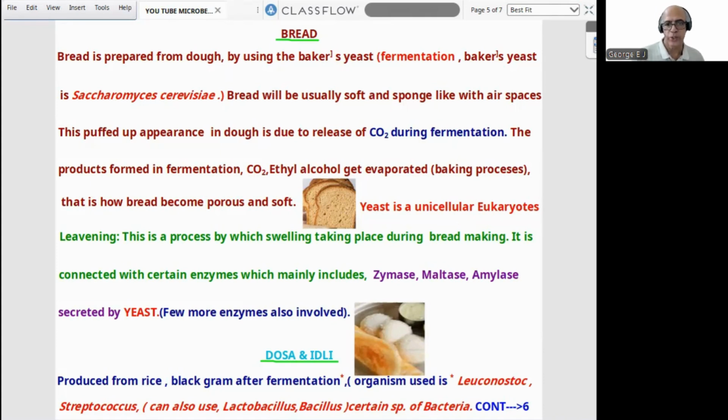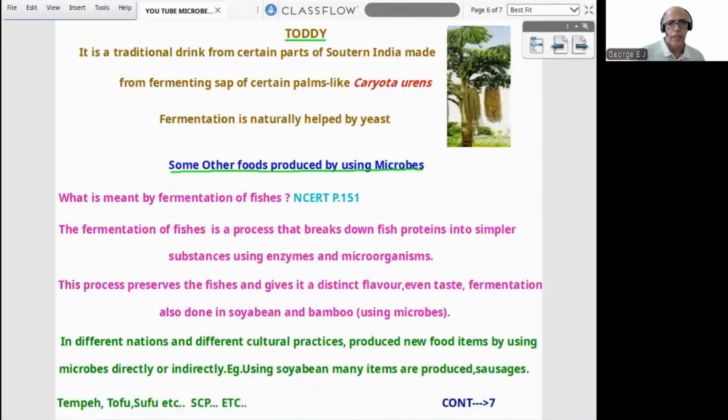Then the next food items are dosa and idli. Again, they are produced from rice and black gram after fermentation. The organisms are Leuconostoc and Streptococcus, and they can also be produced by microbes like Lactobacillus, Bacillus, etc., or even certain other species of bacteria. Then we enter a local South Indian drink called toddy, from the palm Caryota urens, where fermentation occurs naturally by the presence of yeast.